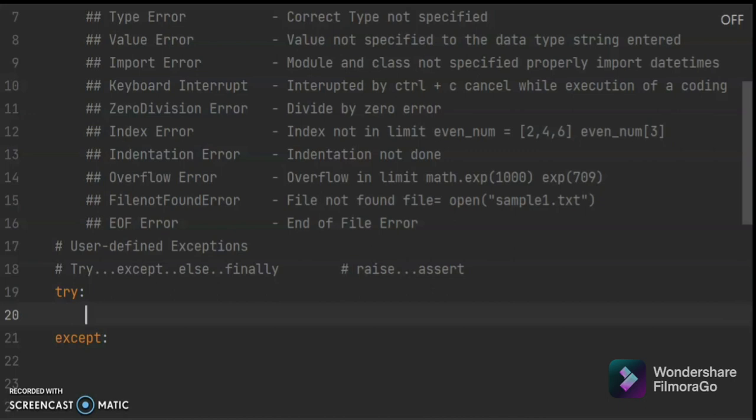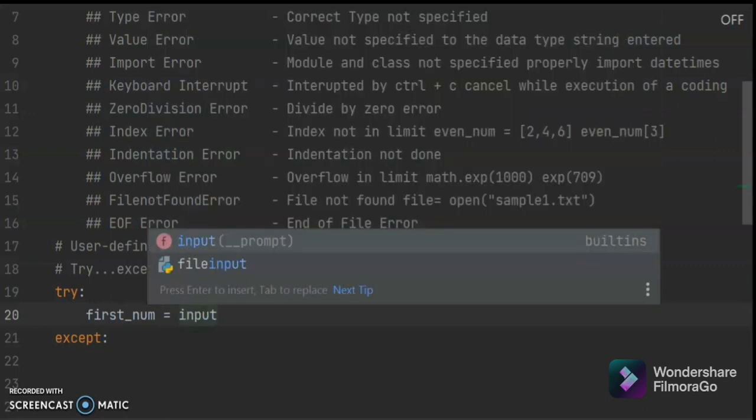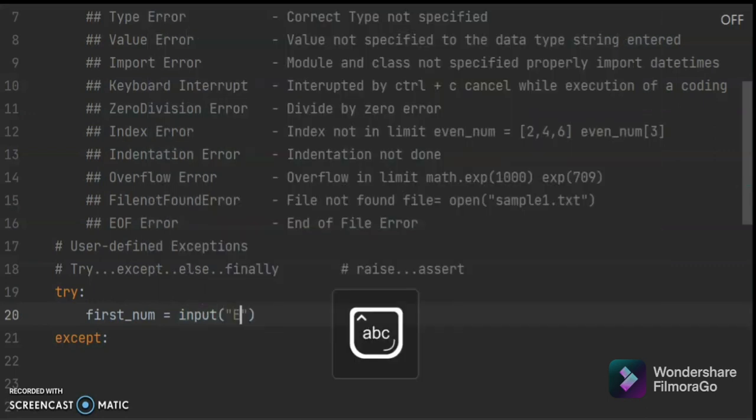First num equal to input, which is a statement to get the value. I am giving a user friendly message, enter first number. I'm closing this one.